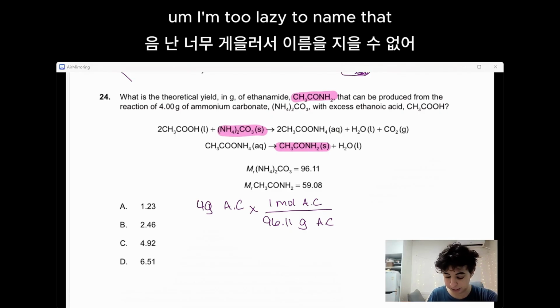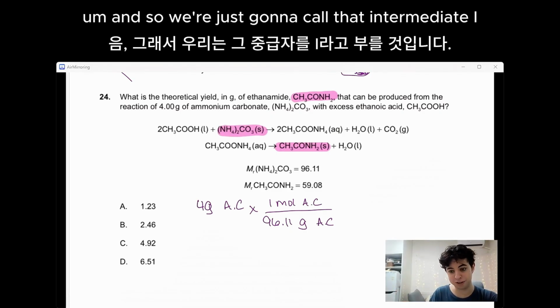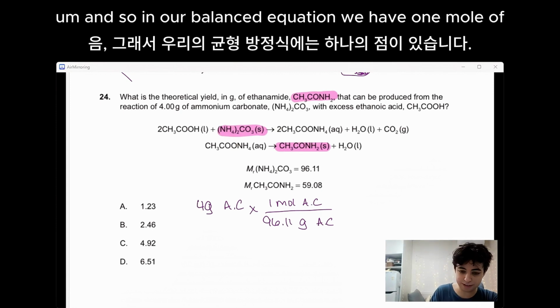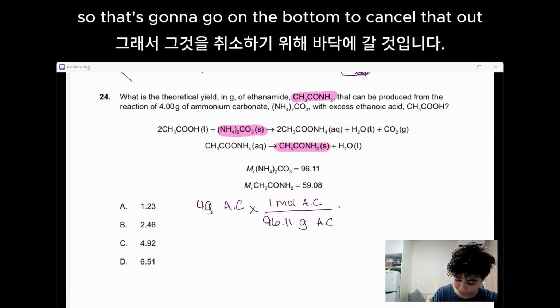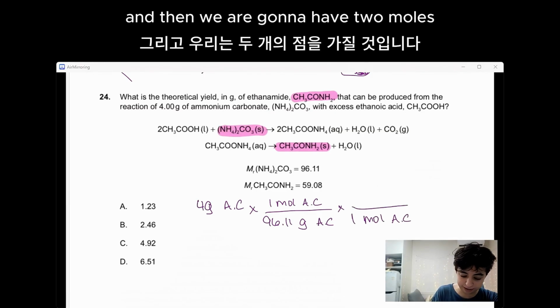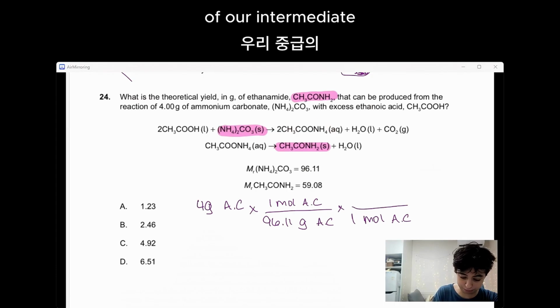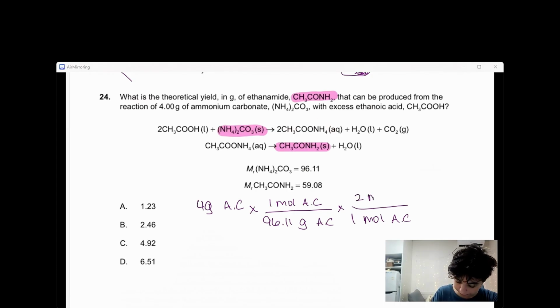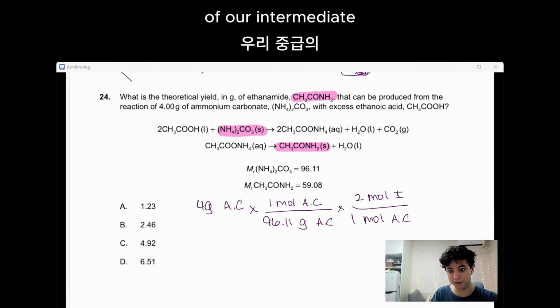I'm too lazy to name that, and so we're just going to call that intermediate I. And so in our balanced equation, we have 1 mole of our ammonium carbonate. So that's going to go on the bottom to cancel that out. 1 mole ammonium carbonate. And then we are going to have 2 moles of our intermediate.